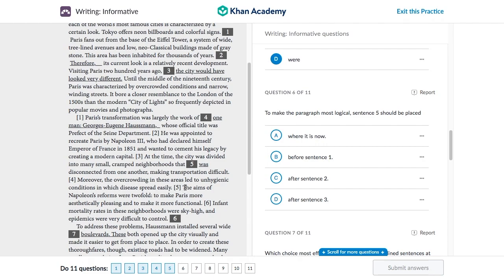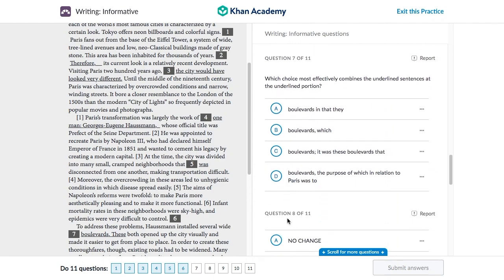Well, what's sentence 5? The aims of Napoleon's reform were twofold: to make Paris more aesthetically pleasing and to make it more functional. Well, we're talking about what Napoleon's reforms were, and if you read the passage, we could come back here. He was appointed to recreate Paris by Napoleon III, who had declared himself Emperor of France in 1851 and wanted to cement his legacy by creating a modern capital. Well, we're talking about what Napoleon wanted, so this sentence would make way more sense if we put it right after we introduce Napoleon. So we can see what is this sentence? Sentence number 2. So we're going to put sentence 5 after sentence number 2. Let's go on with the passage.